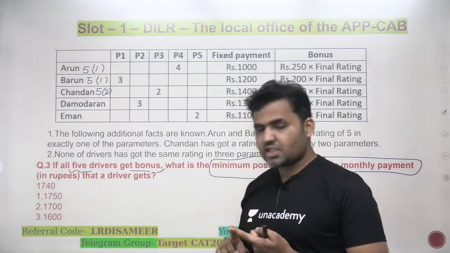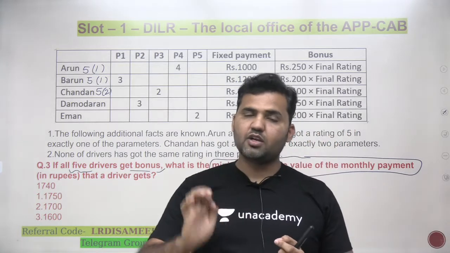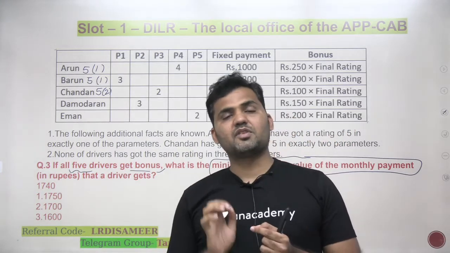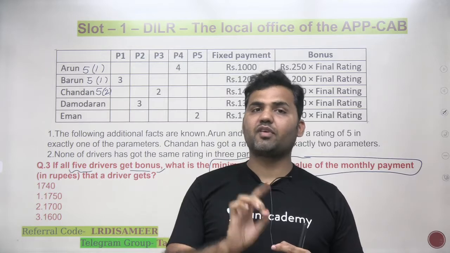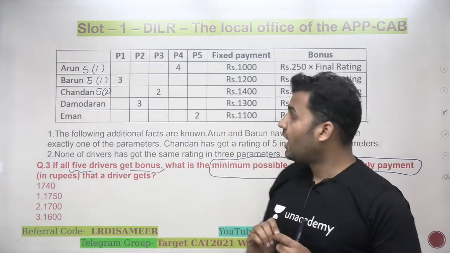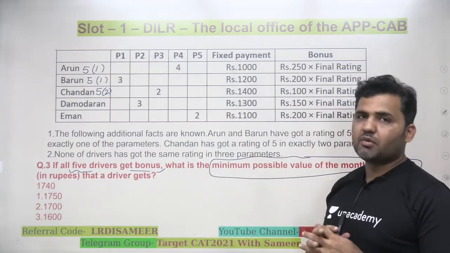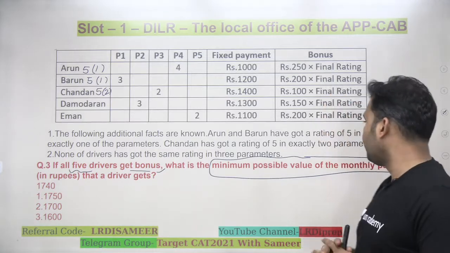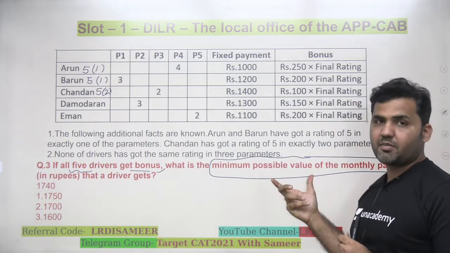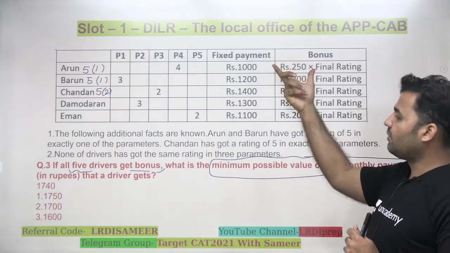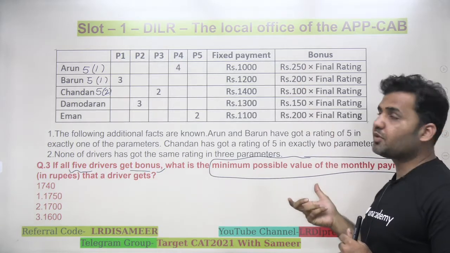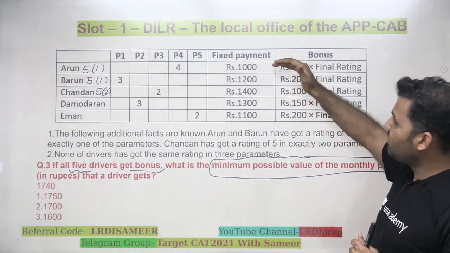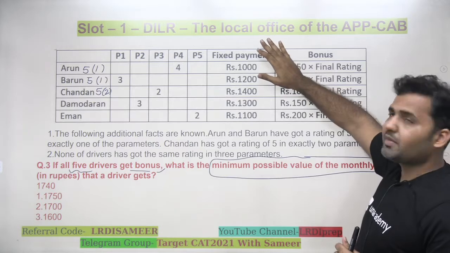So I need to satisfy the 2 conditions: that every driver needs to have the bonuses. That means every driver will have the rating of 5 at least one time. And the overall rating should be minimum. Why should the overall rating be minimum? Because I want the monthly payment in terms of total payment to be as low as possible. If I want to minimize the monthly payment, the fixed payment I cannot change.